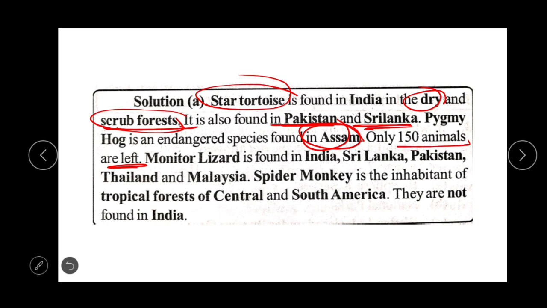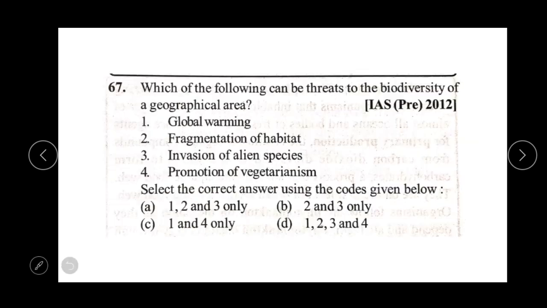Monitor lizard is found in India, Sri Lanka, Pakistan, Thailand and Malaysia. But the spider monkey is an inhabitant of the tropical forests of Central and South America. Okay, so this spider monkey belongs to South America. They are not found in India.